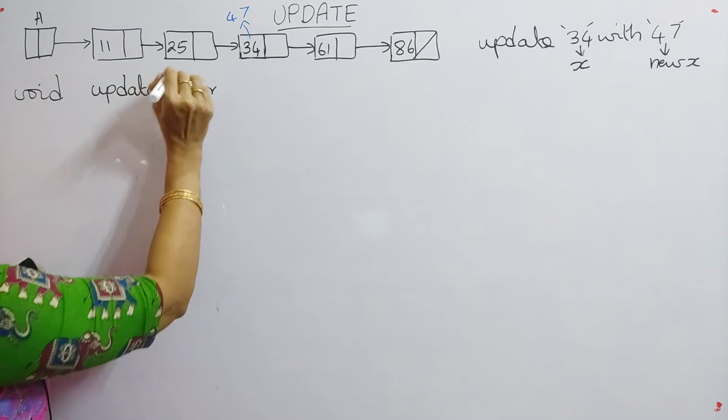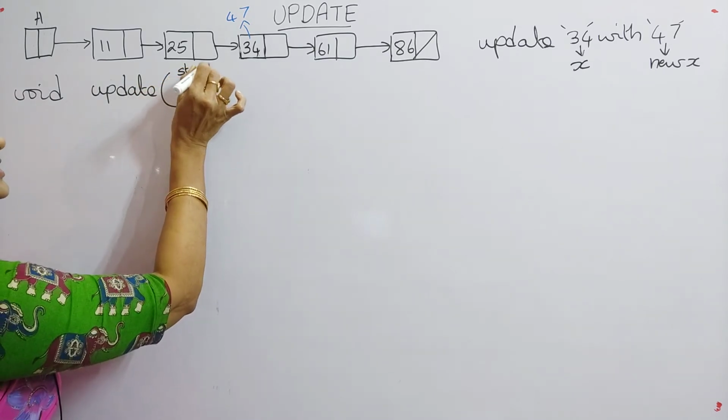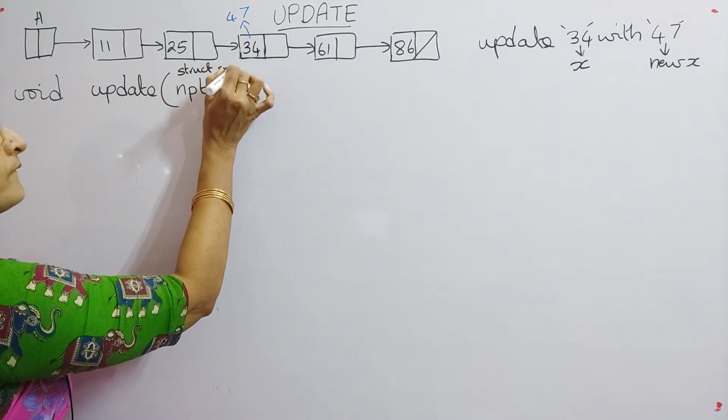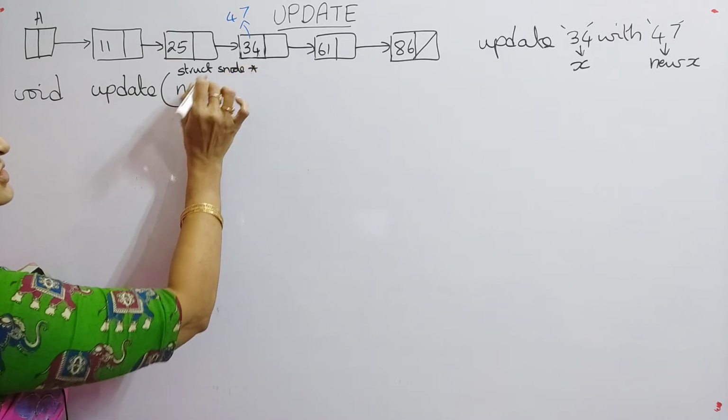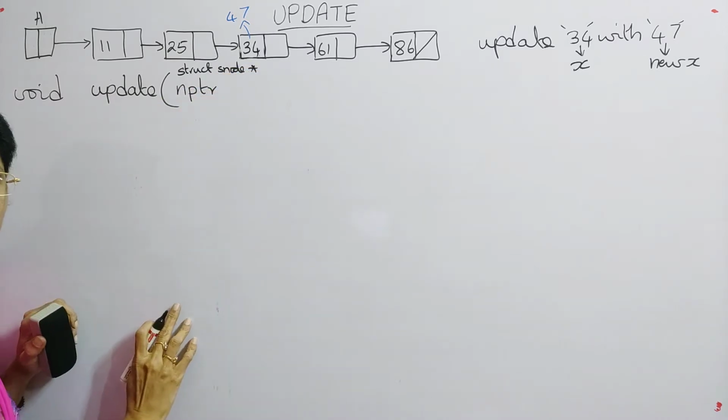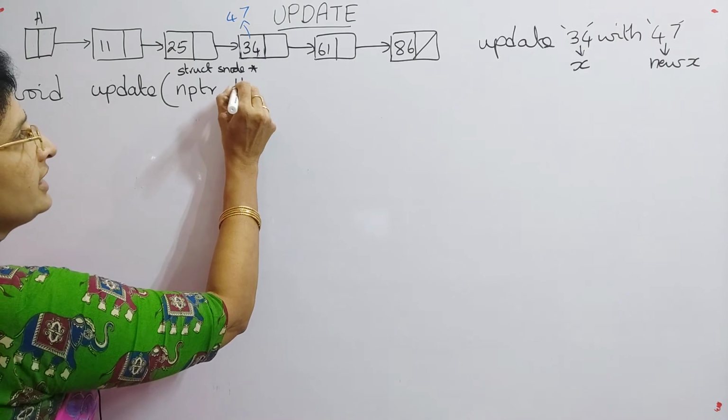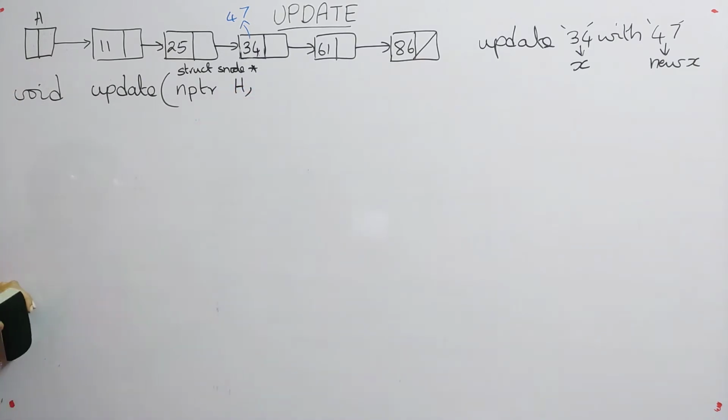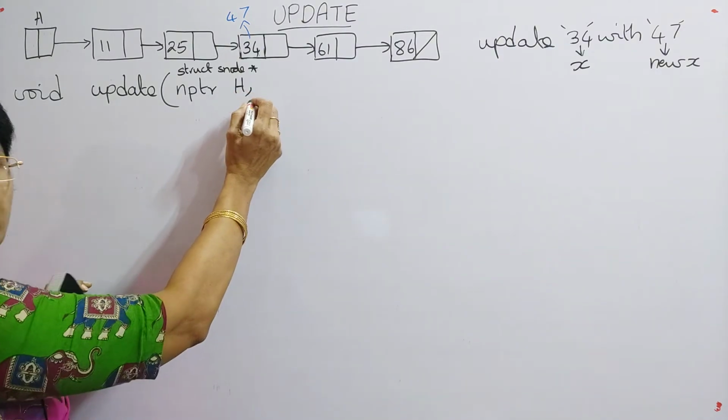Either can be used. I am giving the same name, that is h. This is a compulsory parameter for any operation on your linked list. So now I have passed the header of my linked list.